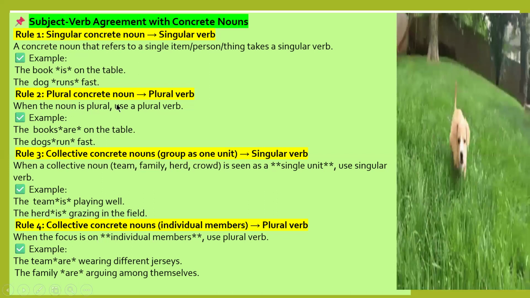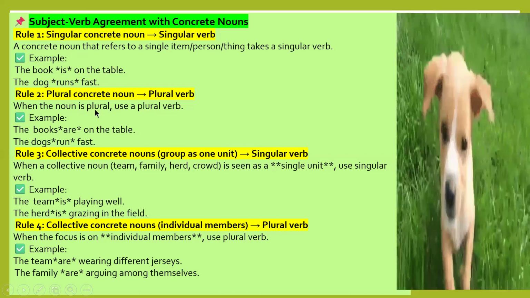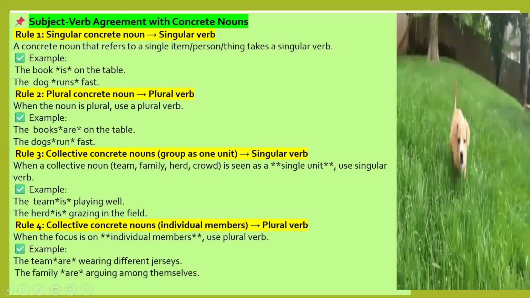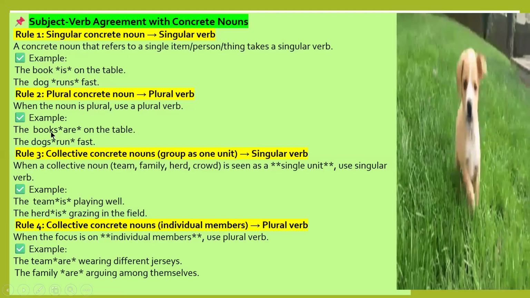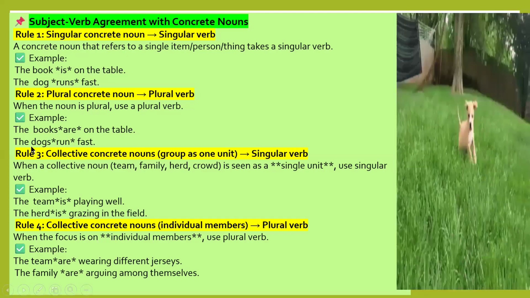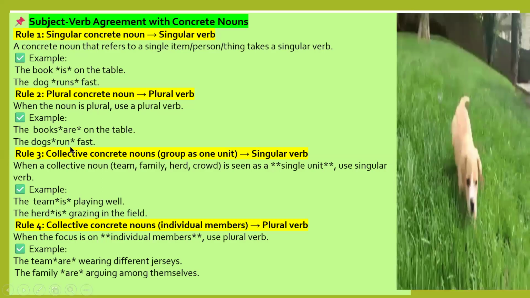Rule 2: a plural concrete noun takes a plural verb. When the subject is plural, it uses a plural verb. The books are on the table. Books is a plural subject, so are is a plural verb. The dogs run fast. Dogs is a plural subject, run is a plural verb.